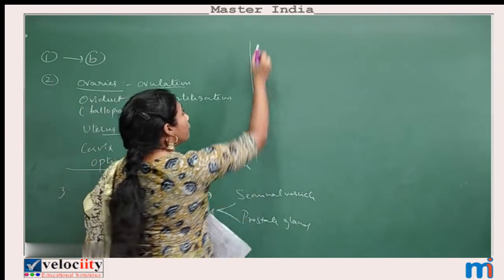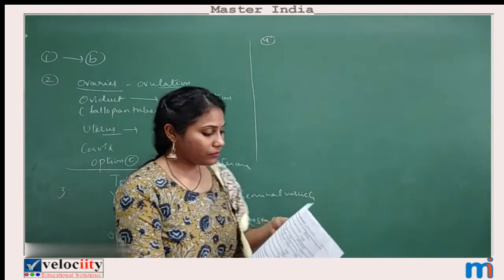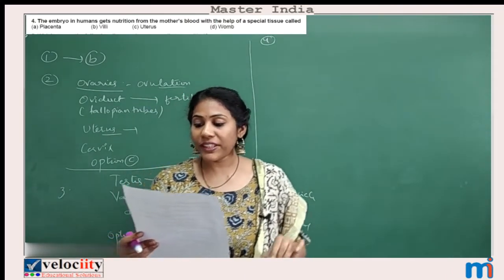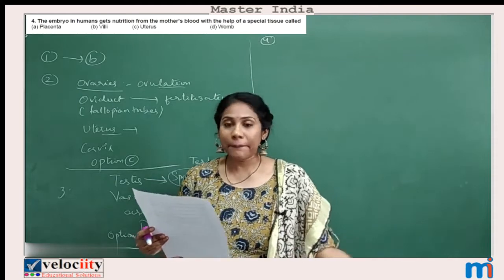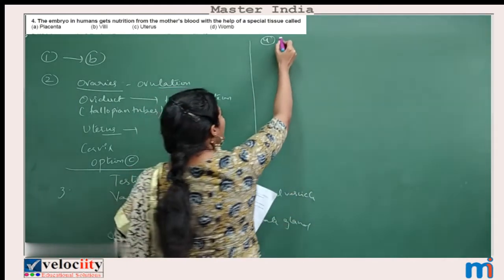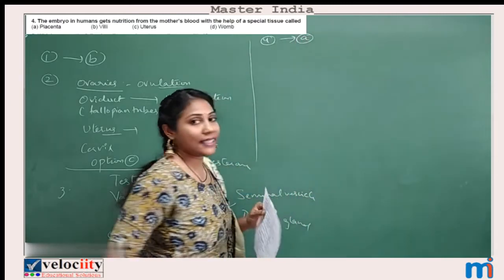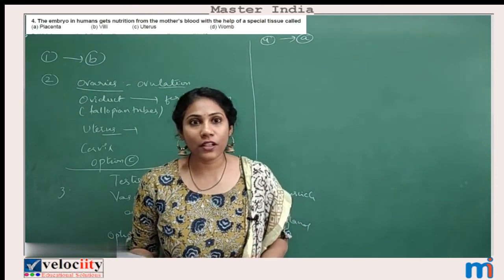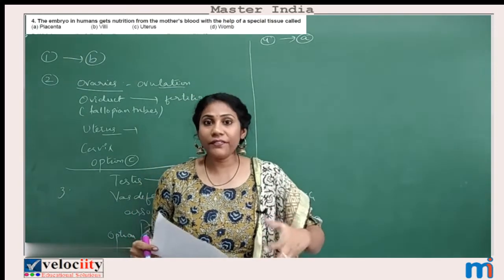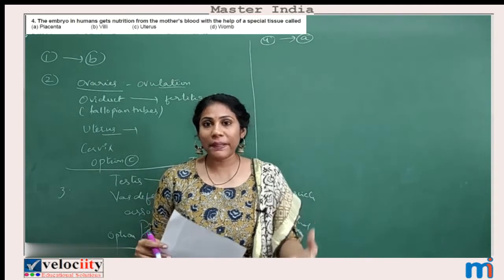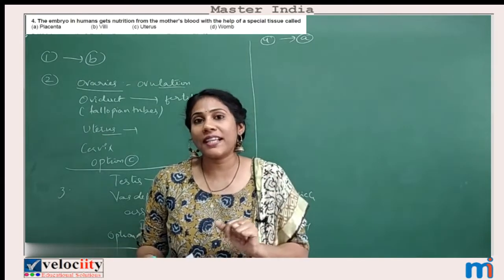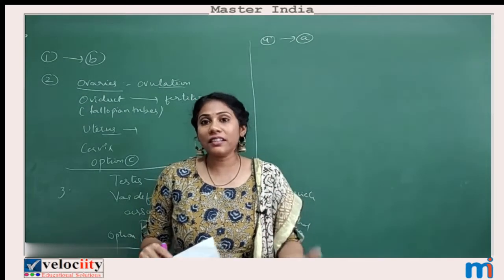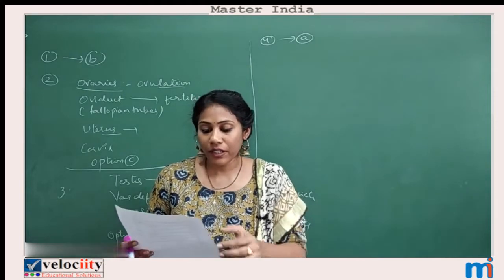Let's go for the fourth question now. The embryo in humans gets nutrition from the mother's blood with the help of a special tissue called the placenta, right? So for the fourth question, the answer is option A. A very direct question. And you must know the duties of the placenta also. The placenta helps in giving nutrition to the baby. It helps in the transport of gases and the transport of food. The entire nourishment is through the placenta.